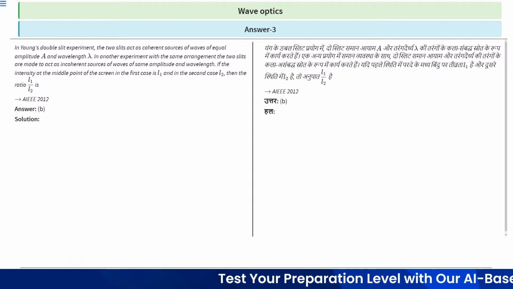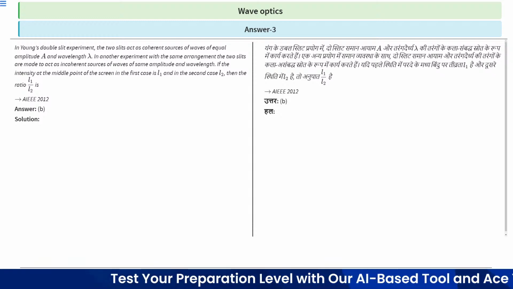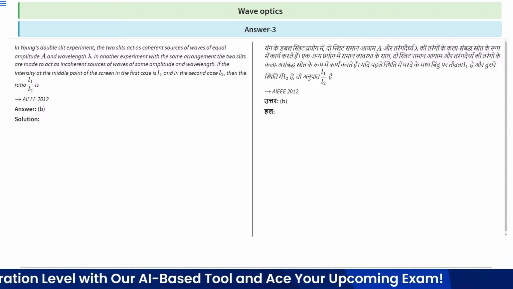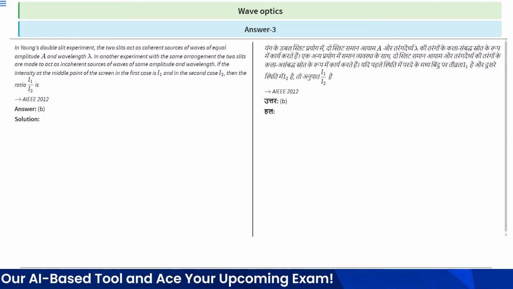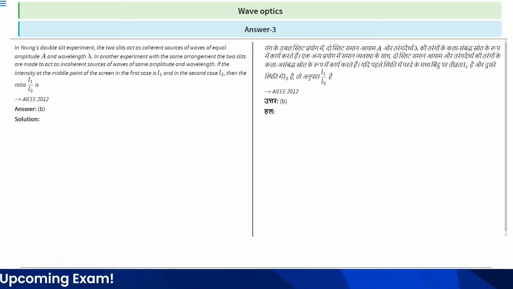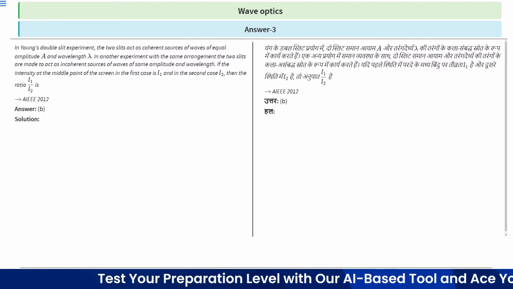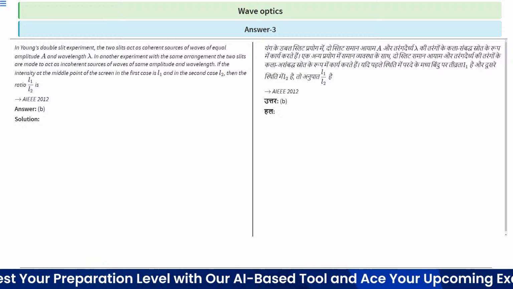So here the source is coherent in the first experiment, and in the second experiment the source is incoherent, of waves of the same amplitude and wavelength. If the intensity at the middle point of the screen in the first case is I1 and in the second case is I2, then what will be the ratio I1 divided by I2?